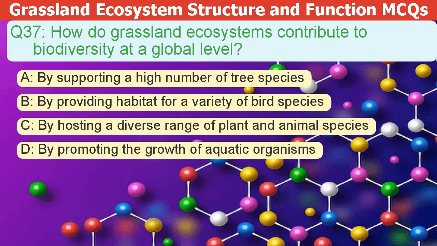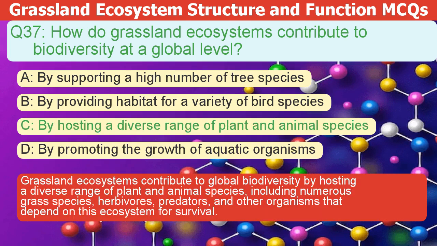D. By promoting the growth of aquatic organisms. The correct answer is C. Grassland ecosystems contribute to global biodiversity by hosting a diverse range of plant and animal species, including numerous grass species, herbivores, predators, and other organisms that depend on this ecosystem for survival.